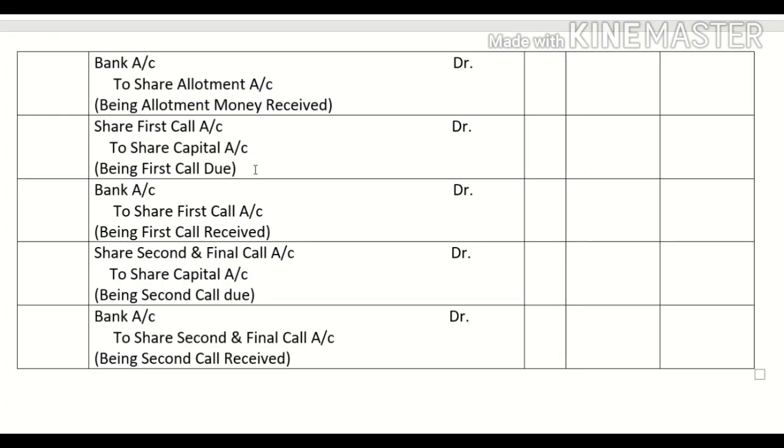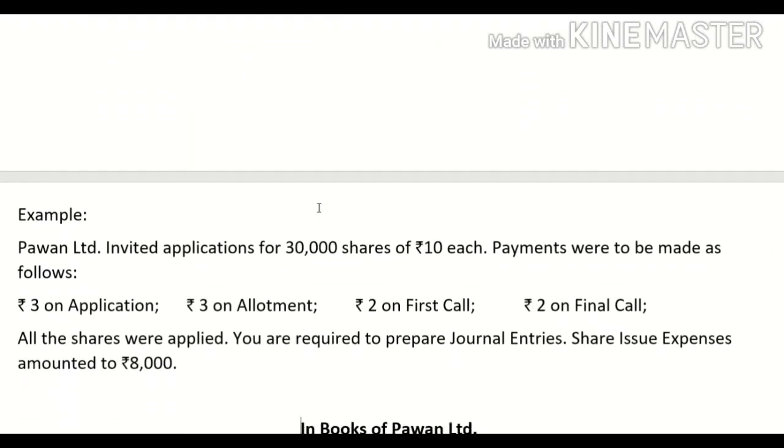And as soon as you receive, what entry will you pass? Bank account debit to share first call account. This is how you will pass the entry when the amount is called in installments. Let us take an example.